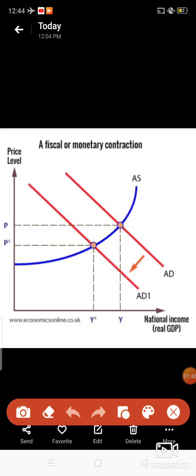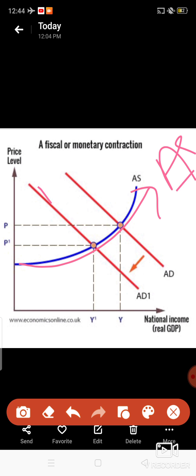So now just see it. Let us assume that this is the aggregate supply. Previous aggregate demand is this. Your aggregate demand is this one, since we are decreasing the demand here. So it is your aggregate demand.